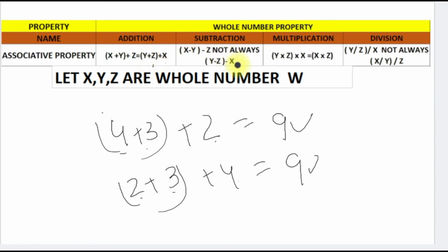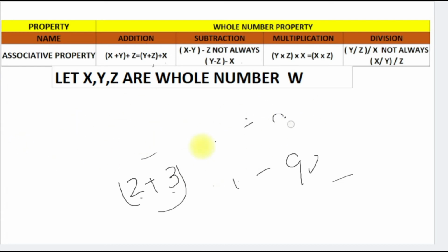But it's not applicable for subtraction. Yes, if we change the sequence of whole numbers for subtraction, the answer will not be the same. So the associative property will not work for subtraction. Let us see how it is.